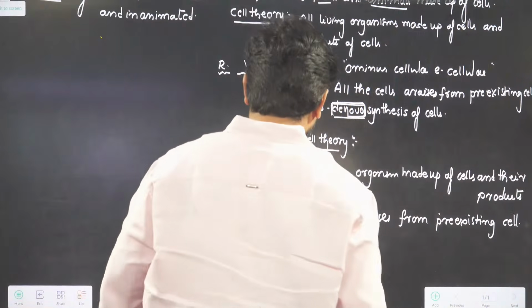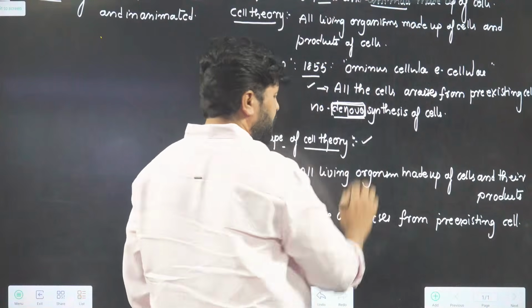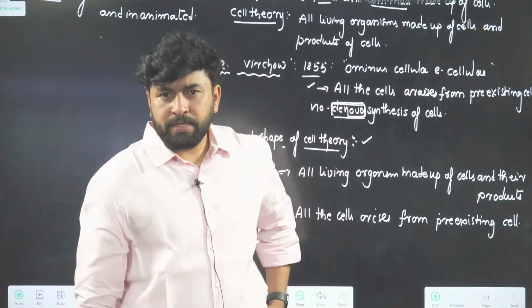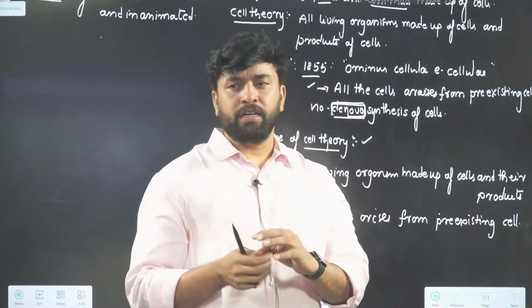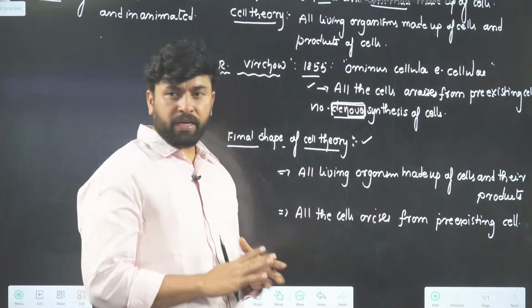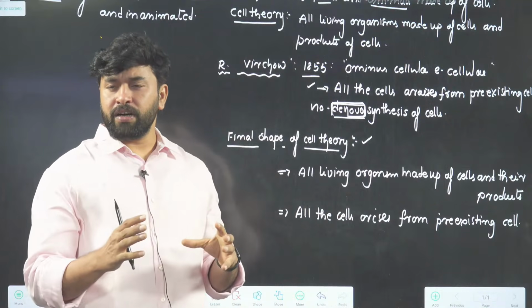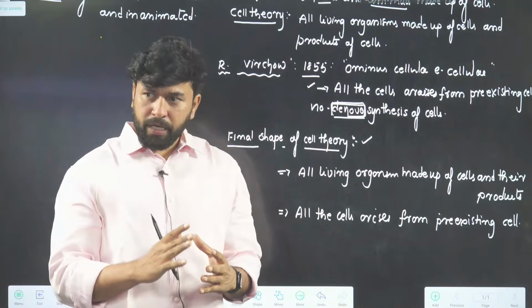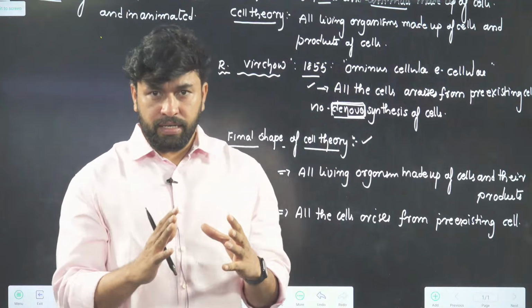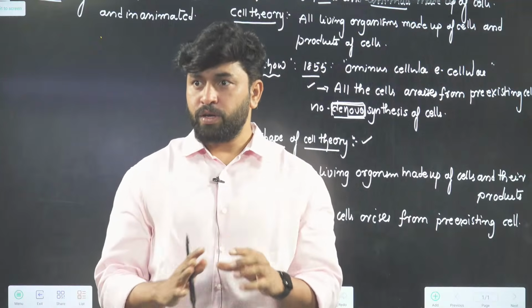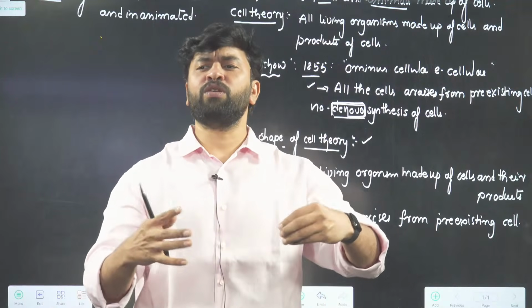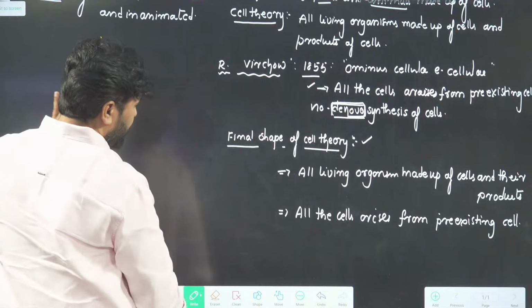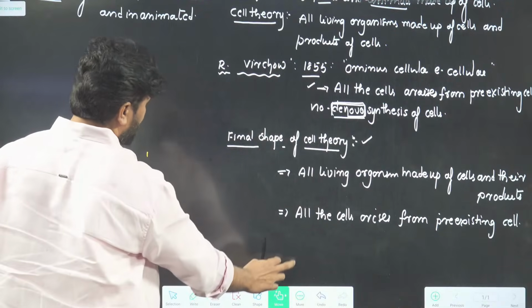Okay. This is about the final shape of cell theory. When it comes to the final shape of cell theory, listen to the statement. Whenever we talk about living organisms, all living organisms arise from pre-existing ones. This is applicable to both cells as well as living organisms. No living organism is just newly constructed. Now, whenever we talk about cell theory, the final shape goes like this.